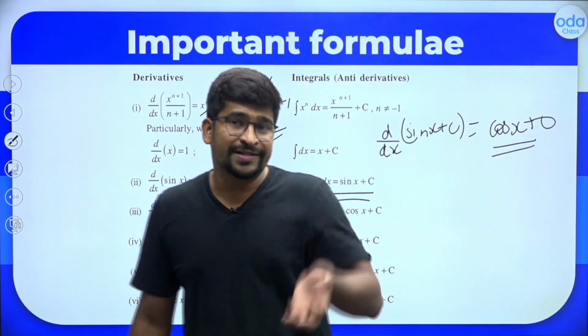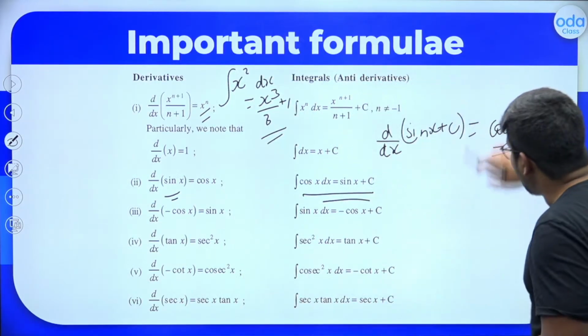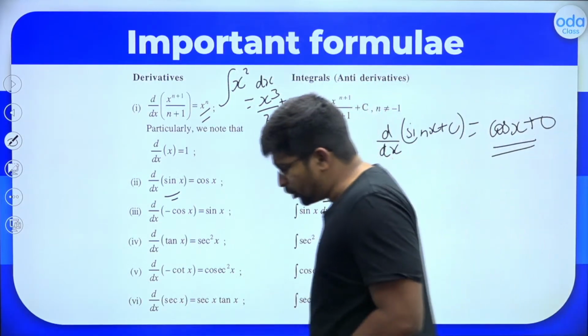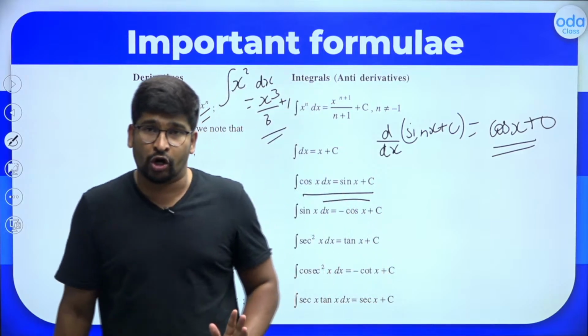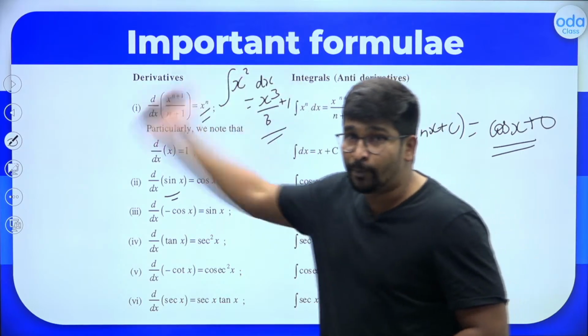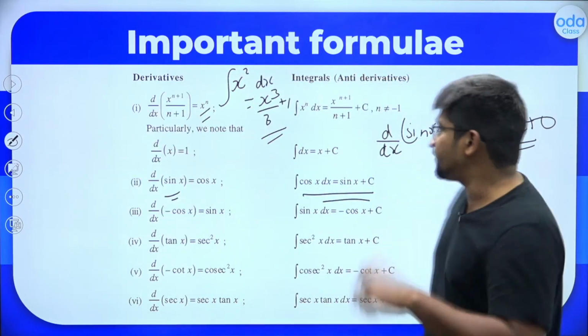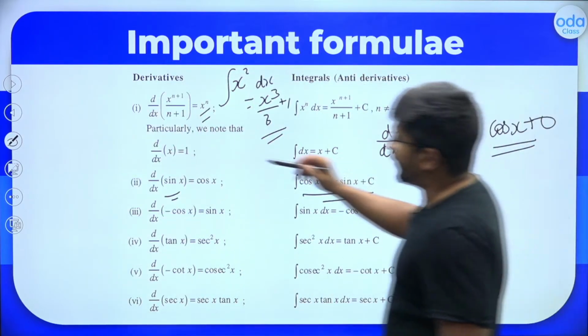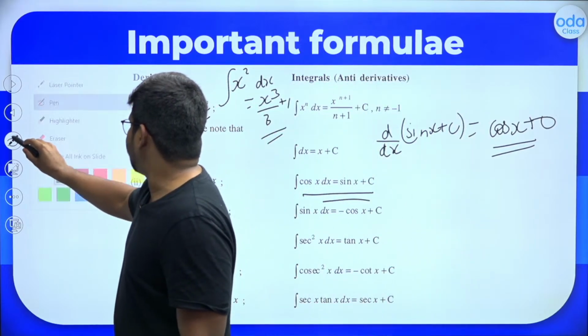Whenever there is a constant, its derivative is 0. So to compensate for that, because you do not know whether a constant other than 0 was present there or not, that is why you put this extra constant there. I hope it is clear to everyone. Everyone fairly clear? Fine.